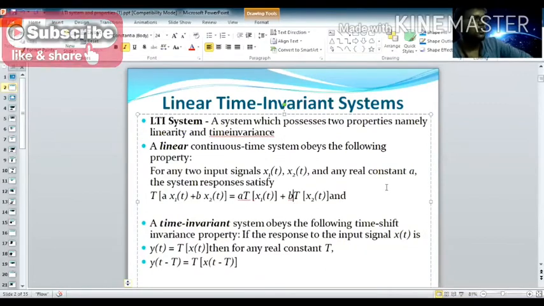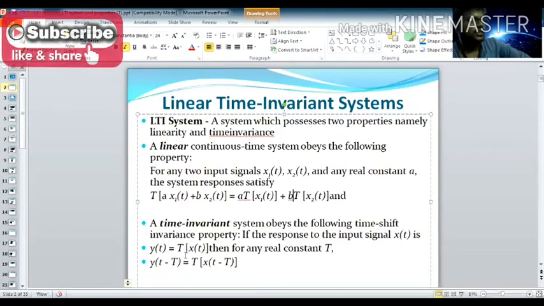Now, time invariance means the system obeys the time shift invariance property. Suppose you take input signal x of t, and the output signal is y of t, which is equal to the transformation of x of t.